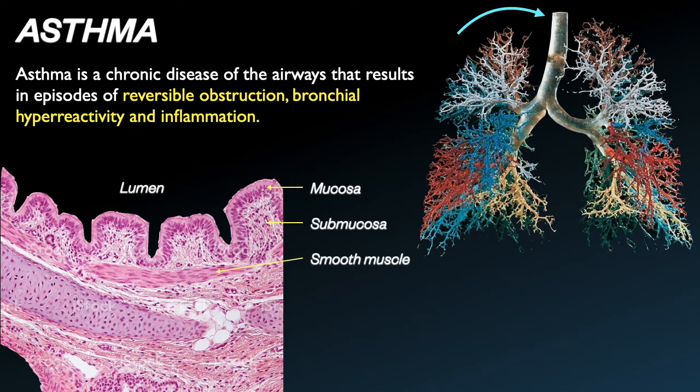So, if we take a look at the lungs, you've got the trachea, which branches off into right and left bronchi, and then continues to branch into thousands of bronchioles. In the bronchioles you've got the lumen, the mucosa, which includes the inner lining of epithelial cells, as well as the lamina propria, and the submucosa, which is where the smooth muscle is located.